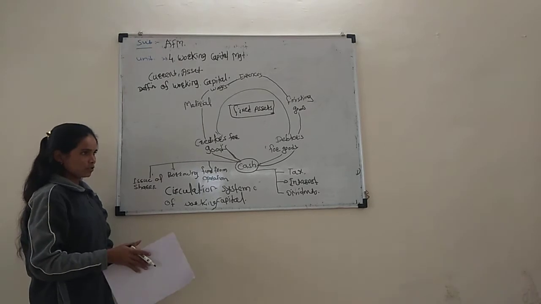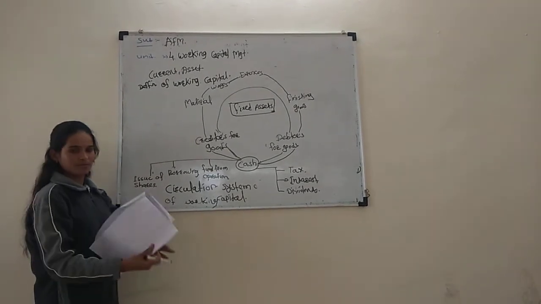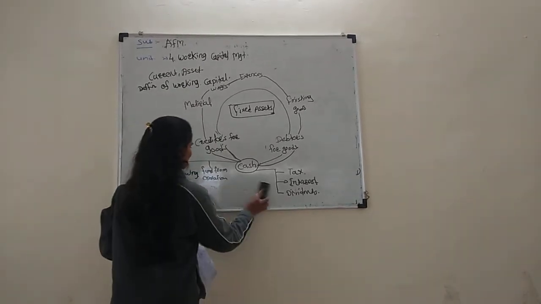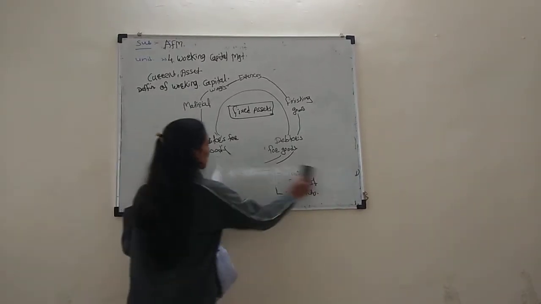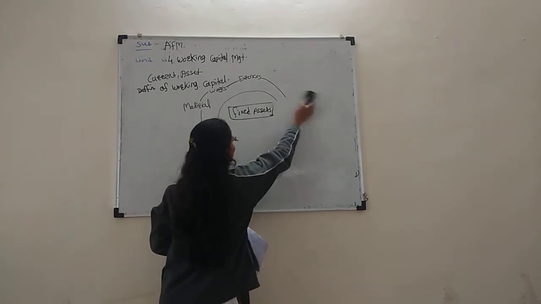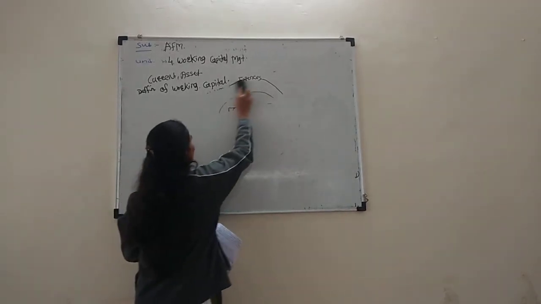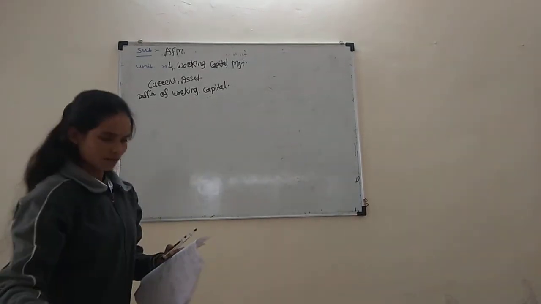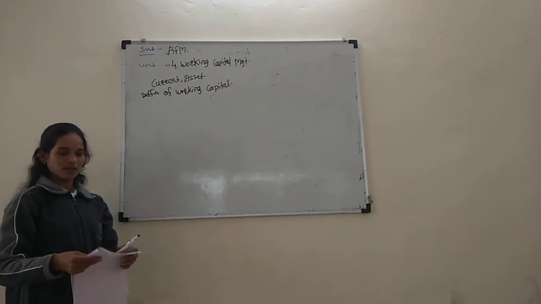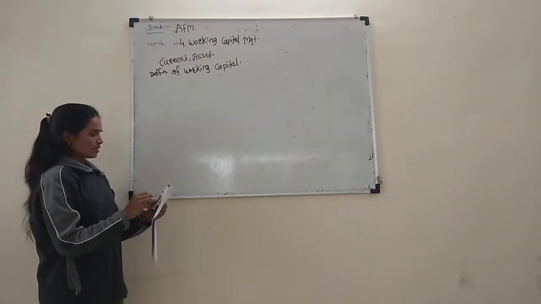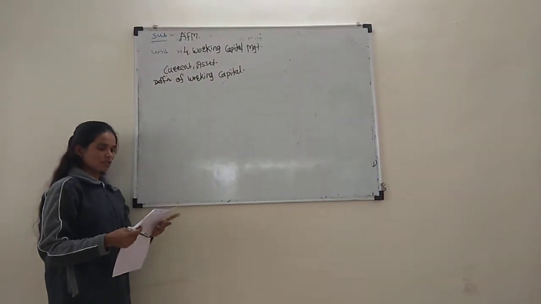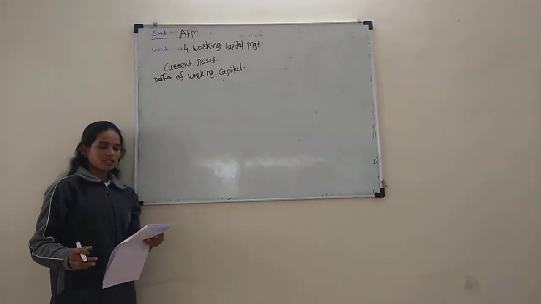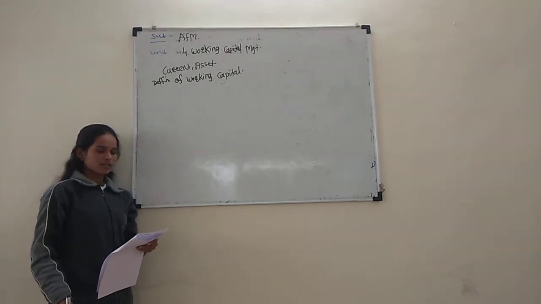This makes possible the stocking of finished goods, whose sales create accounts receivable or cash received.